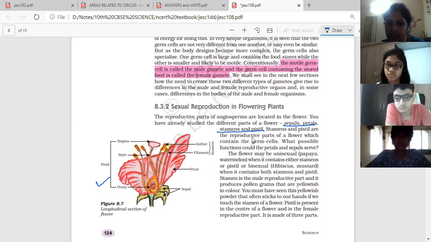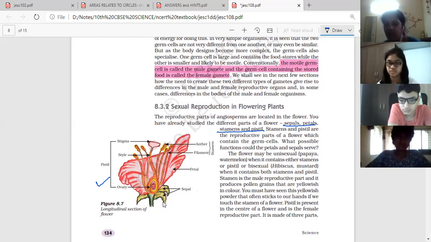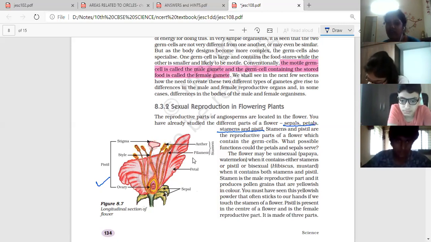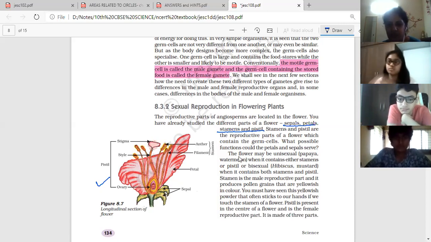The stamen and pistil are the reproductive parts of the flower which contain the germ cells. What possible functions could the petals and sepals have? Sepals hold the flower on the stalk, and what is the function of petals? They attract insects for the pollination process.